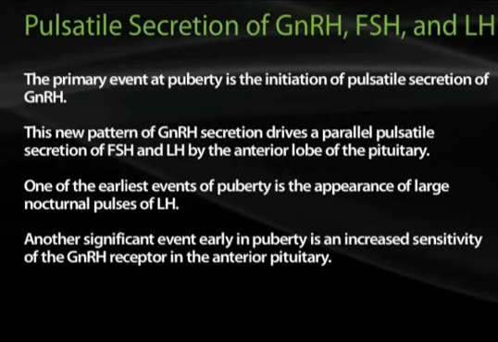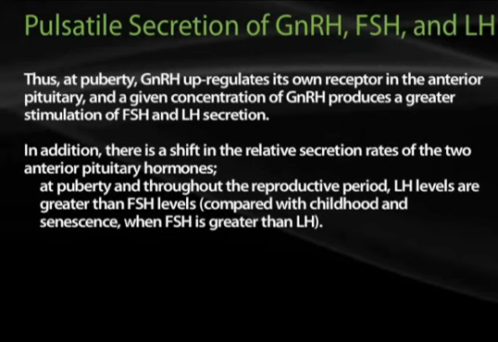Another significant event early in puberty is an increased sensitivity of the GnRH receptor in the anterior pituitary. Thus, at puberty, GnRH is responsible for upregulating its own receptor in the anterior pituitary, and a given concentration of GnRH produces a greater stimulation of FSH and LH secretion. Thus, we are becoming more sensitized to the effects of GnRH.